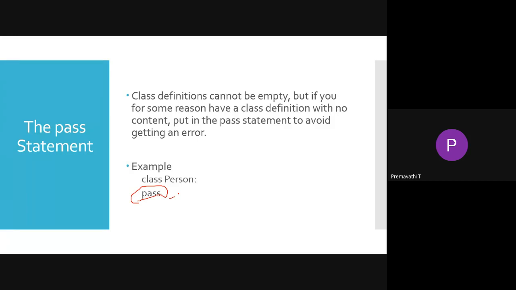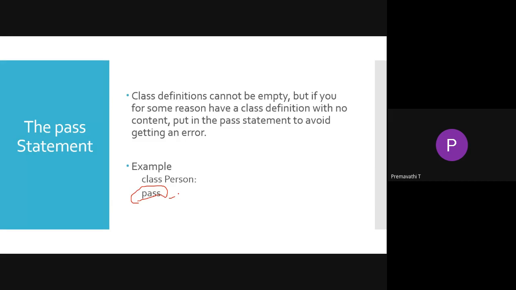Like that, we are also able to create an empty class in Python using the pass statement. Class definitions cannot be empty, but if for some reason you have to have a definition with no content, we have to put the pass statement to avoid getting an error.